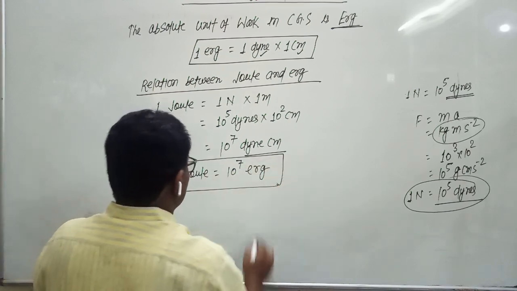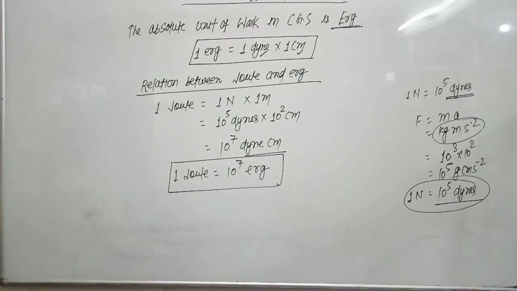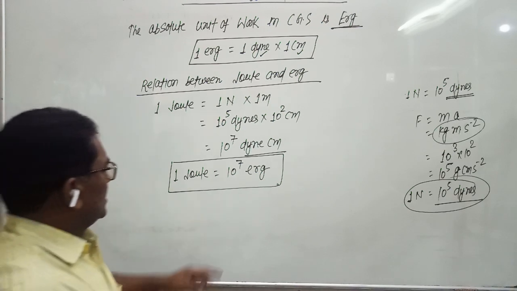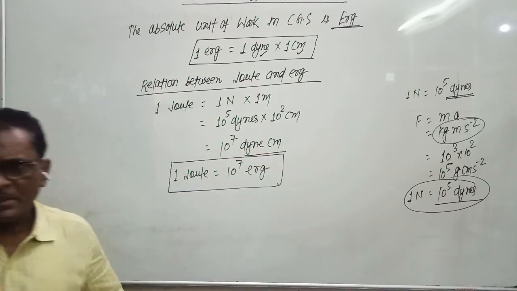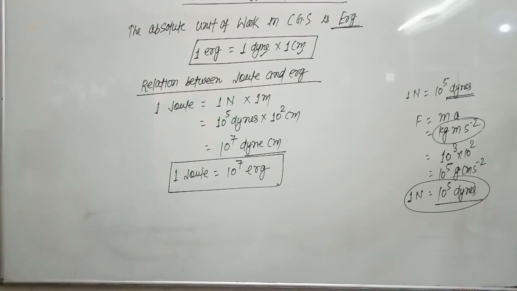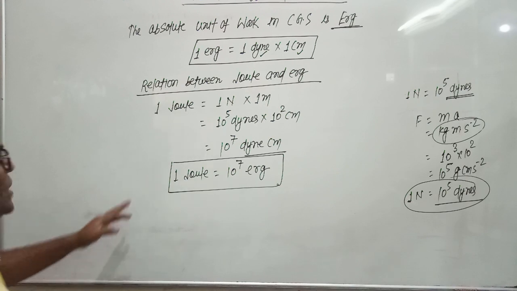Joule is the SI unit of work, and erg is the CGS unit. 1 erg equals 1 dyne into 1 centimeter. So this is the relation between joule and erg.